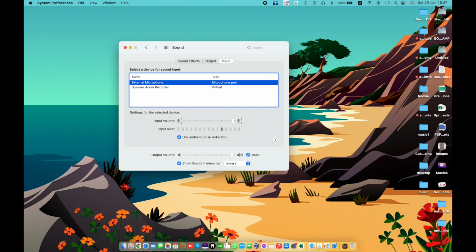Keep in mind, you can't adjust the input volume for a digital input device using your computer's controls. You must adjust the input volume from its source, such as a receiver or some other digital output device.